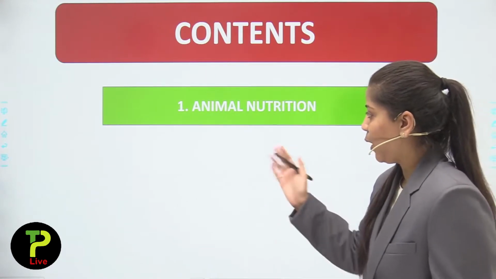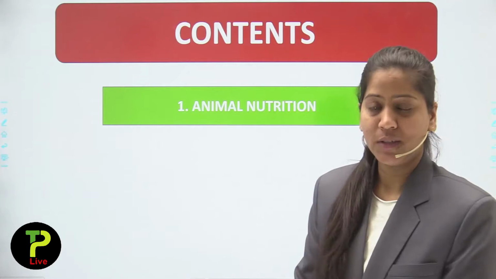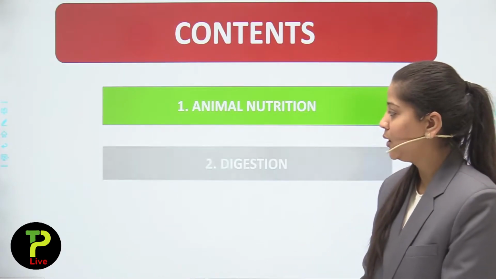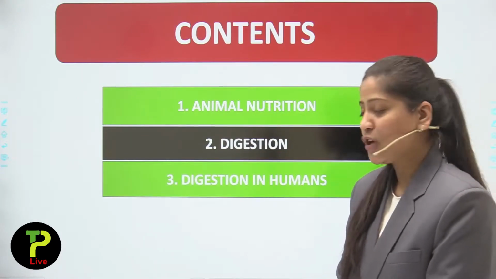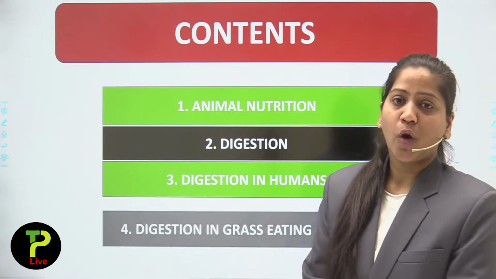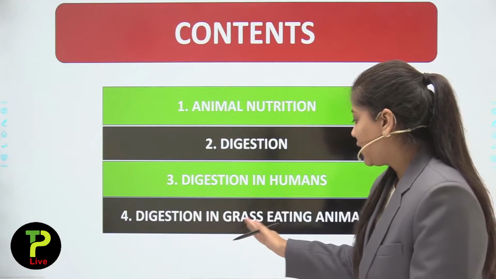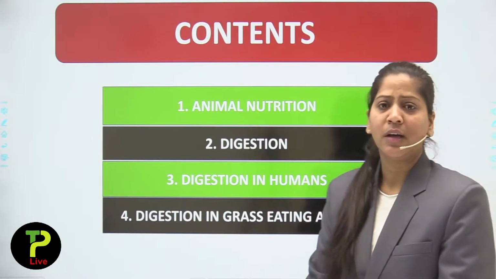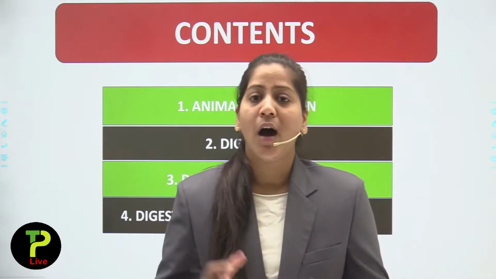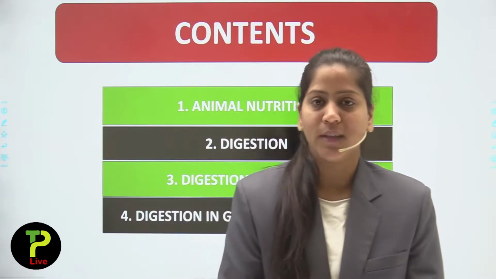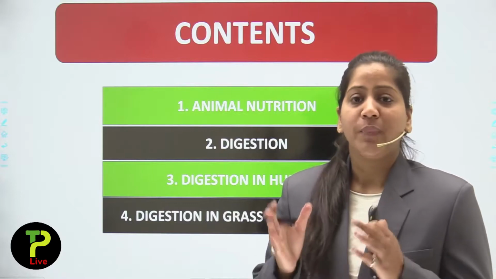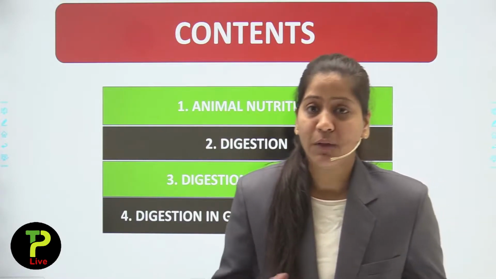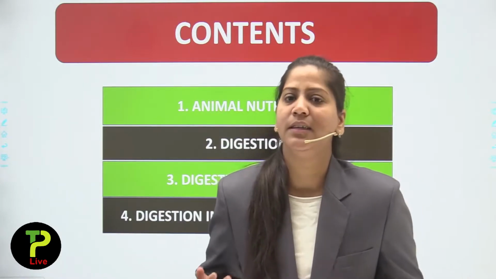We will study first animal nutrition. Second topic is digestion. Third topic is digestion in humans. Fourth topic is digestion in grass eating animals. Grass eating animals are herbivores. We will talk about this later, but in this topic, we will talk about the digestion process in herbivores, or I can say grass eating animals.